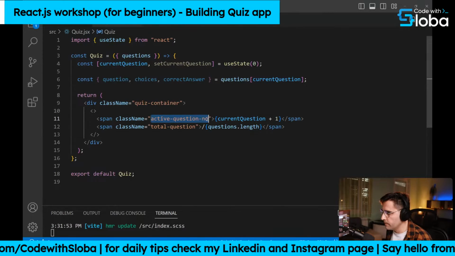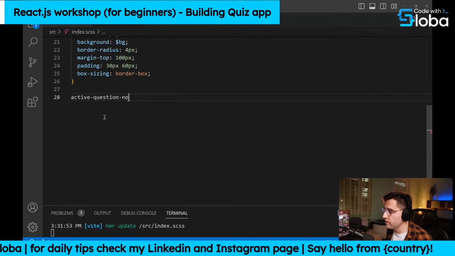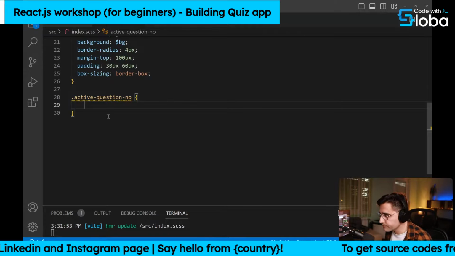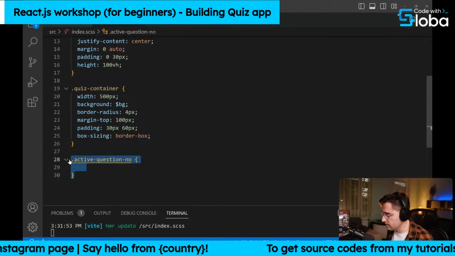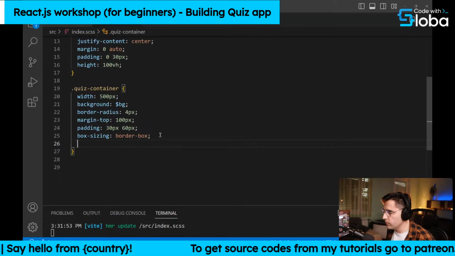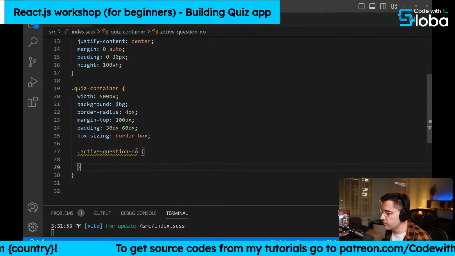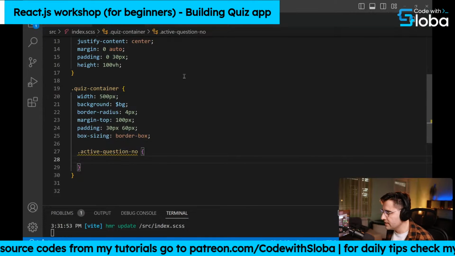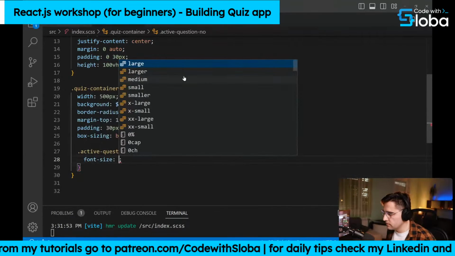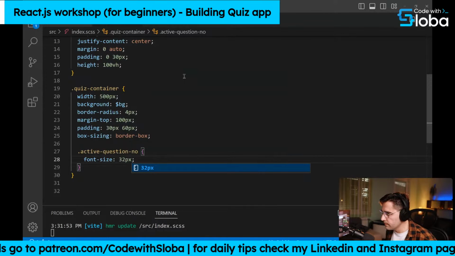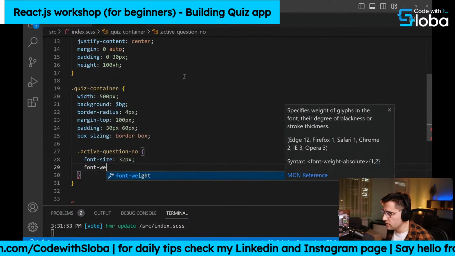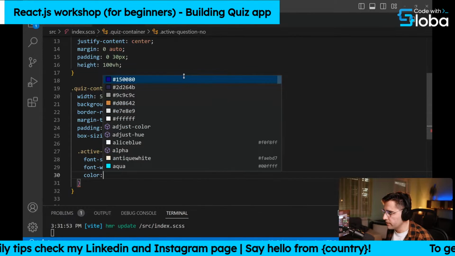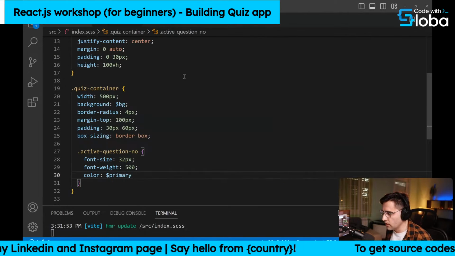So let me copy this class again. I like to copy paste the classes because I cannot misspell the name of the classes. What we can do as well is put it inside of our quiz container, because we are using SASS, so we can nest our CSS rules. So let's set the font size to 32 pixels. Let's make it a little bit bolder, so let's set font weight to 500. And let's set the color to primary, so it's that blue color here.